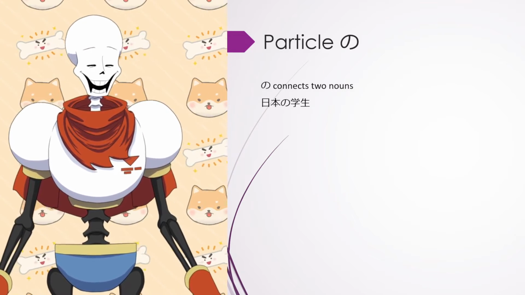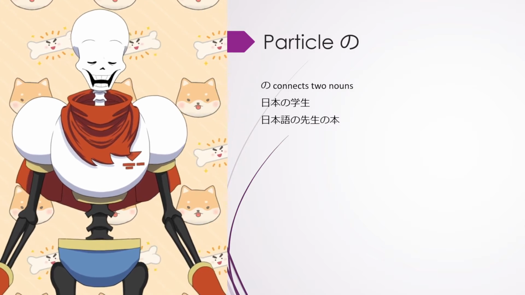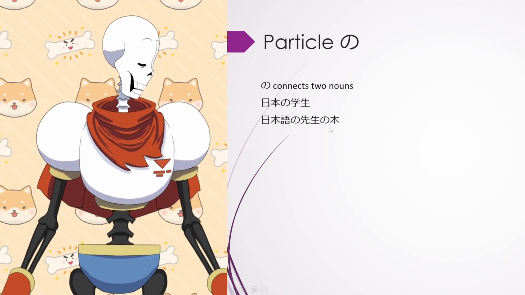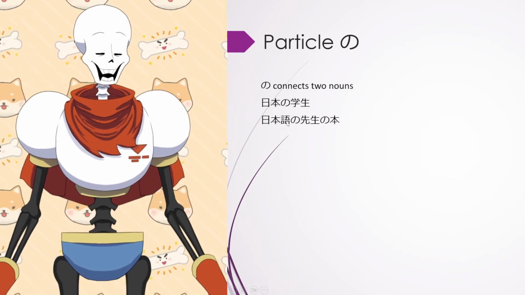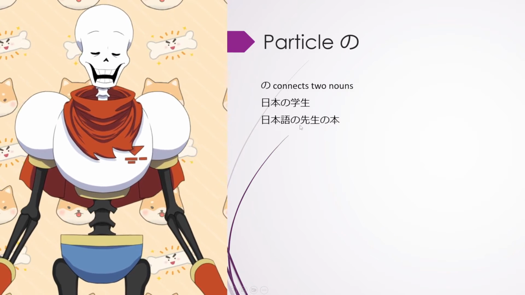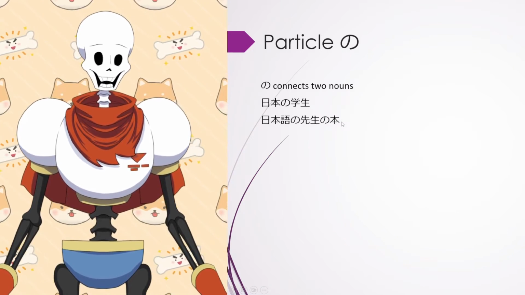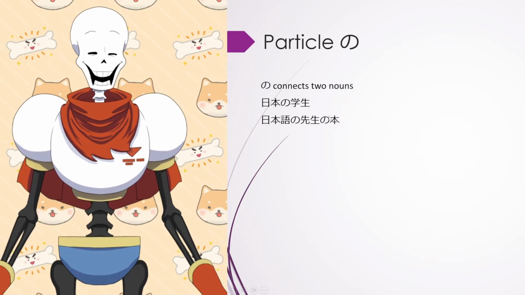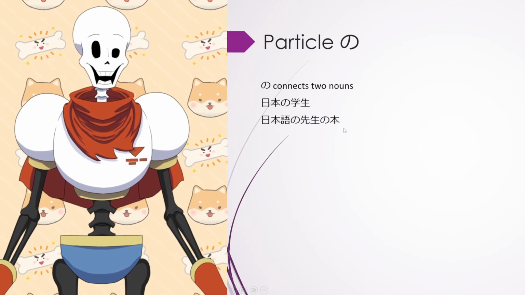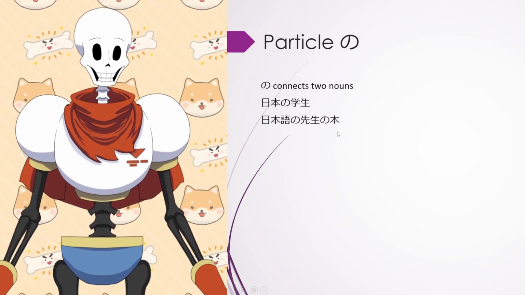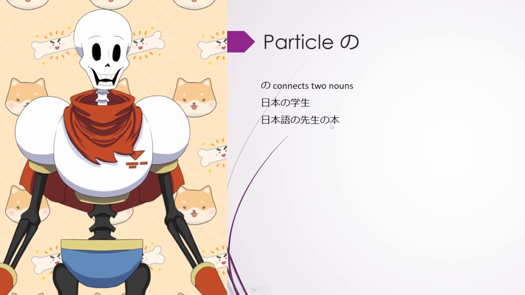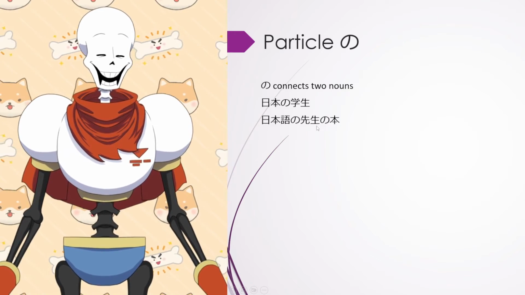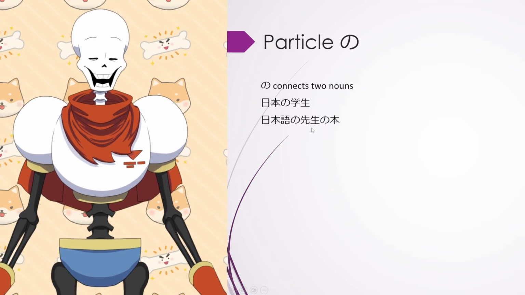The part before the no in front here just gives additional information. Which student? The student from Japan. Nihon no gakusei. You can use no not only once in a sentence, but also sometimes 2 times or 3 times. Here in this example, we have no 2 times. Nihongo no sensei no hon. The rule is still the same. The most important word is the one at the end after the no. Even though we have 2 no here, we just go for the last one. Hon means book. And then we go one step back at a time. Which book? Sensei no hon. The book of the teacher, the teacher's book.